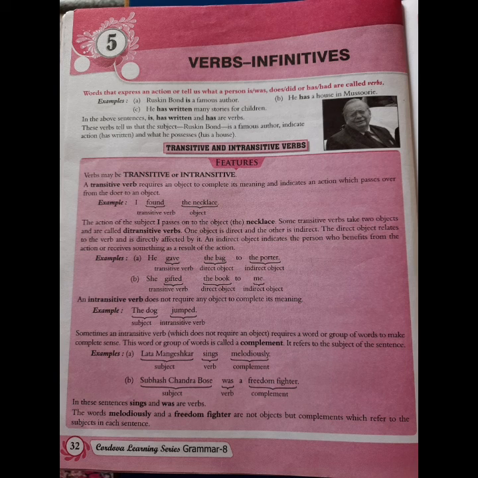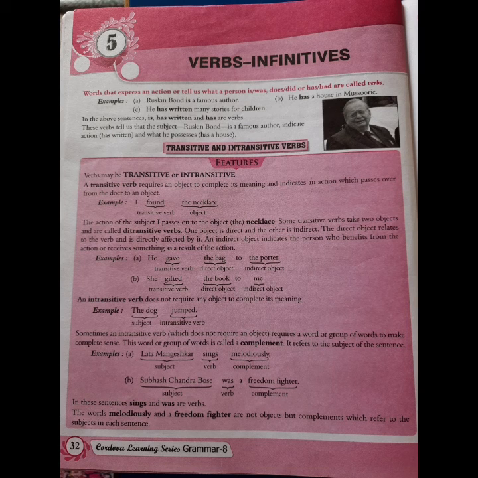Verbs may be transitive or intransitive. A transitive verb requires an object to complete its meaning and indicates an action which passes over from the doer to an object. Note down that a transitive verb always requires an object to complete its meaning, and a transitive verb always indicates an action. For example, I found the necklace. In this sentence, found is the transitive verb and the necklace is the object.